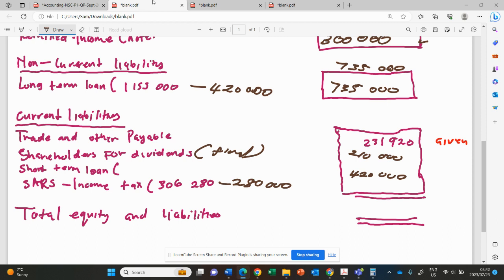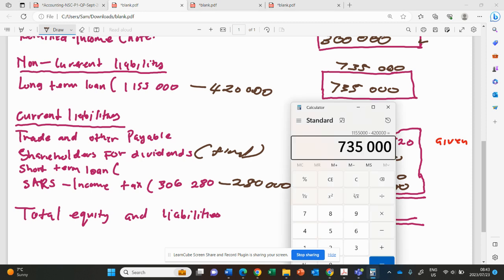So if you minus 280,000, this is going to be 26,280. Let's confirm this amount. 306,280 minus 280,000.